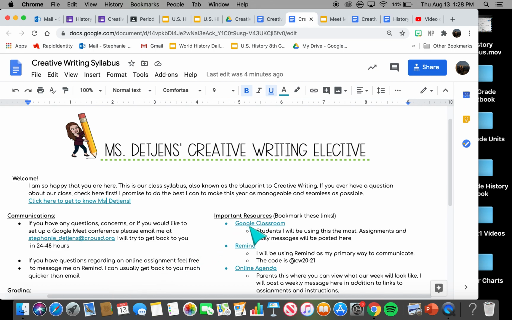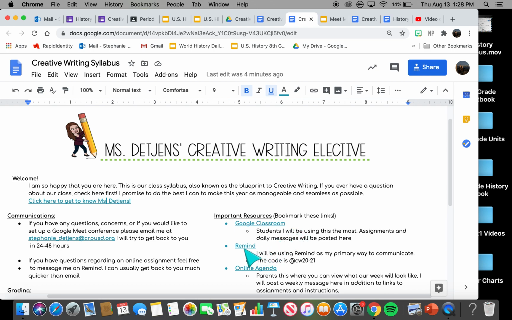The other important resources are your Google Classroom assignments, which are all going to be pushed through Google Classroom. I'm never going to give you an assignment in Remind and tell you to complete it on a different website. You'll always complete the assignment in Google Classroom.